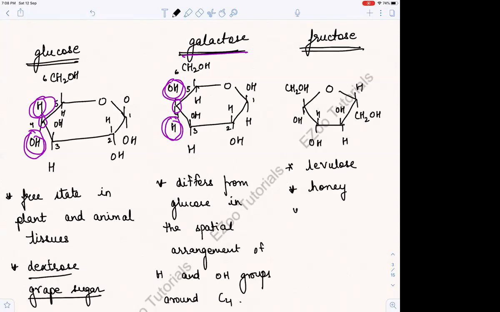And since it is found in honey, and you know honey is one of the sweetest things available, you can say that fructose is sweetest of all sugars. Fructose is sweetest of all sugar, right? And the polysaccharide inulin is made up of fructose. We'll study all the saccharides in detail.